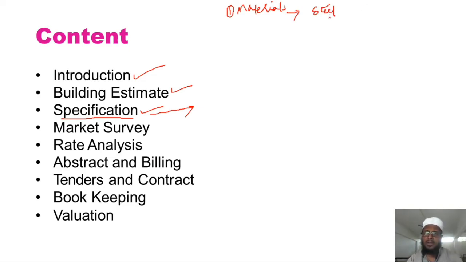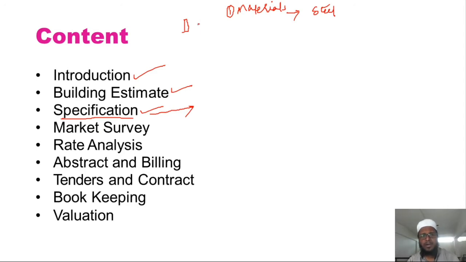We have different types of grades and different types of materials in our construction industry. The material cost may start from 1 rupee. Suppose you consider a small material like a brick. We have different types of bricks: a regular red brick, and a lightweight block.